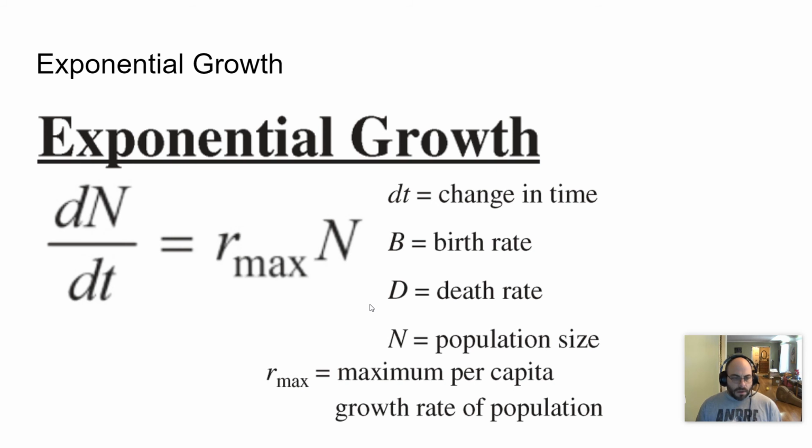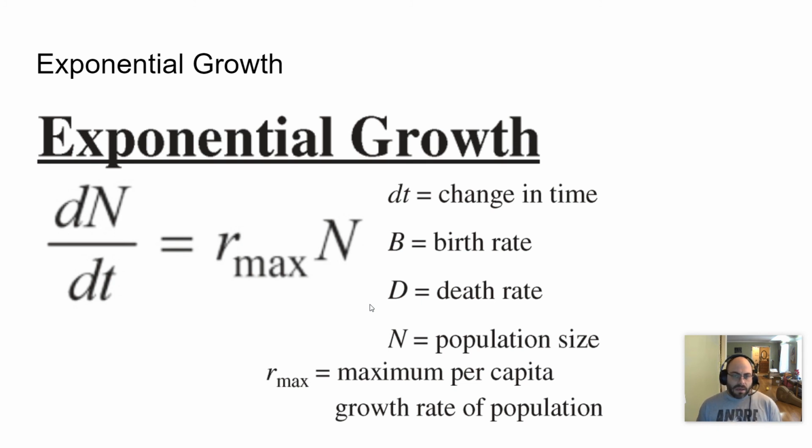So here is the equation for exponential growth: change in population over change in time is equal to r max times population size. r max is basically maximum per capita growth rate. And so what does that mean? This is the maximum amount a population can grow, or the population's max ability to grow.